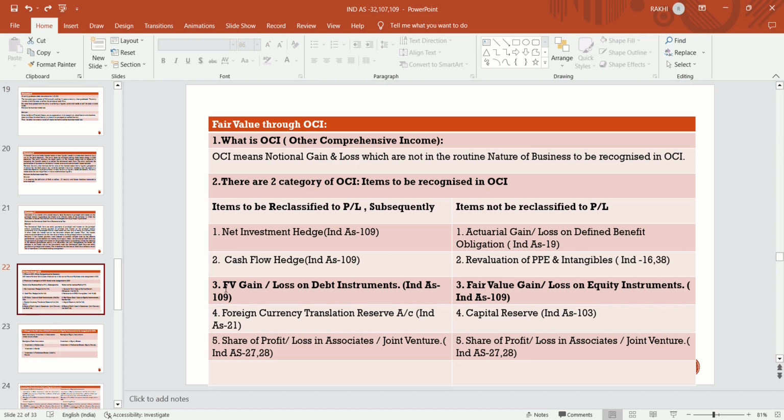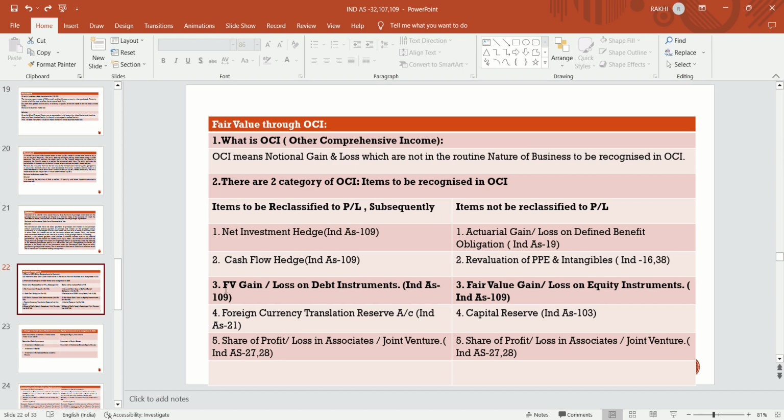These are the items to be classified to profit and loss account subsequently. Net investment hedge arises due to Ind AS 109. Cash flow hedge arises due to differences in fair value as per Ind AS 109. Fair value gain and loss on debt instrument arises as per Ind AS 109. Foreign currency translation reserve, if any difference arises, which should be if any notional gain or loss arises, is to be discussed in Ind AS 21 in detail.